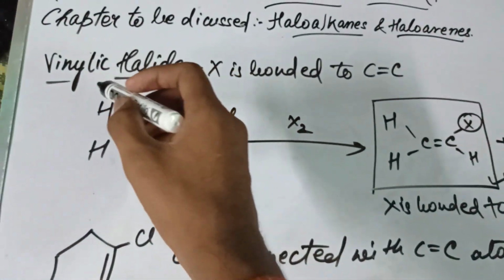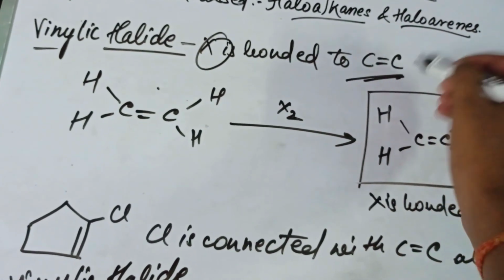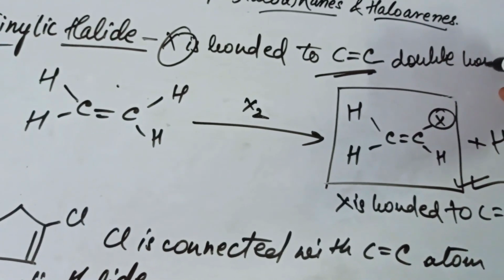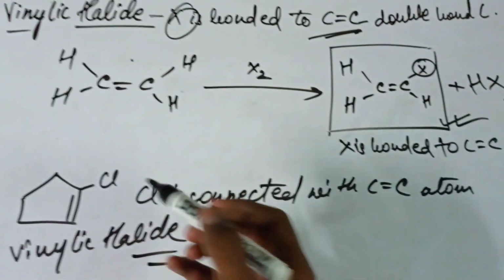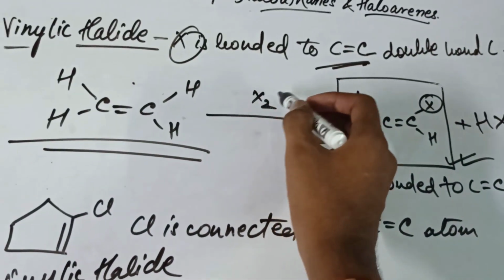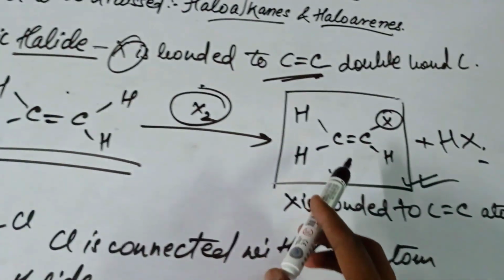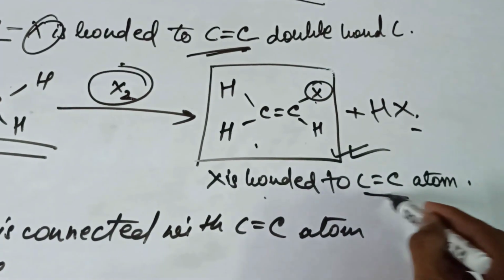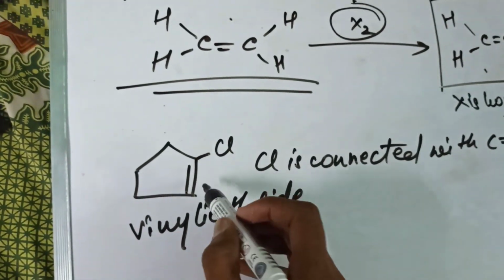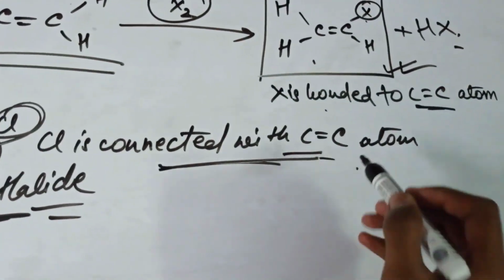Now we come to a point, vinylic halide, where the X will be bonded with the double bond. It will be bonded with the double bond C. So we have an example here. This is ethene and it is reacted with X2, the halogen, and we get here the vinylic halide. The X is bonded with double bond C. So this is vinylic halide. We see here the vinylic halide, it is the double bond and it is connected with the Cl. So Cl is connected with double bond.